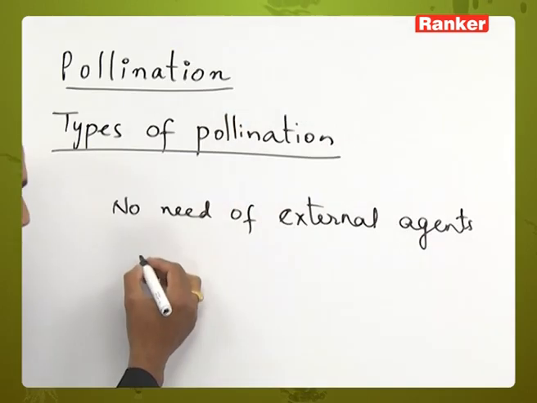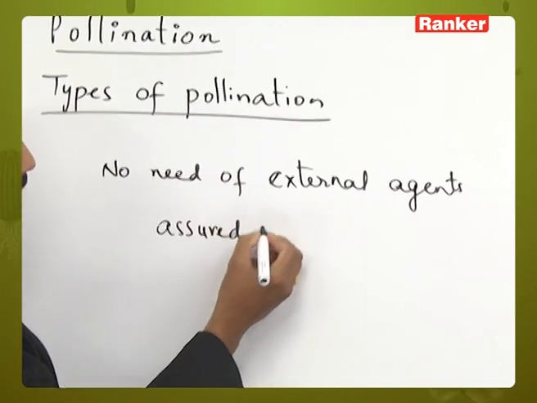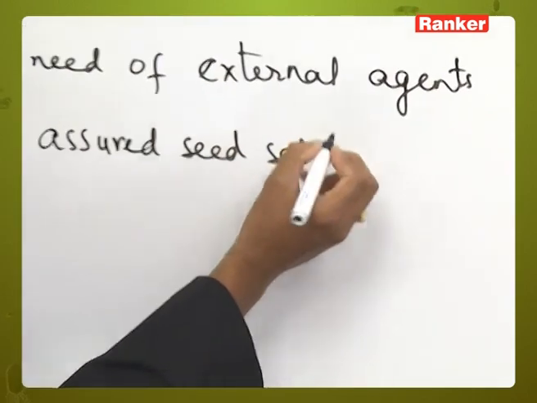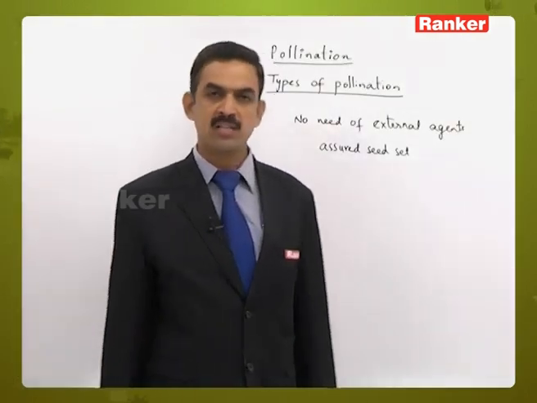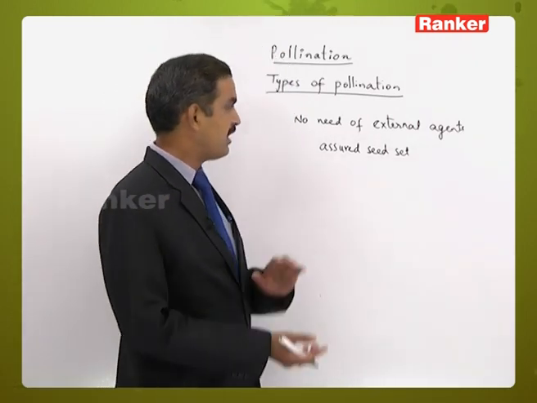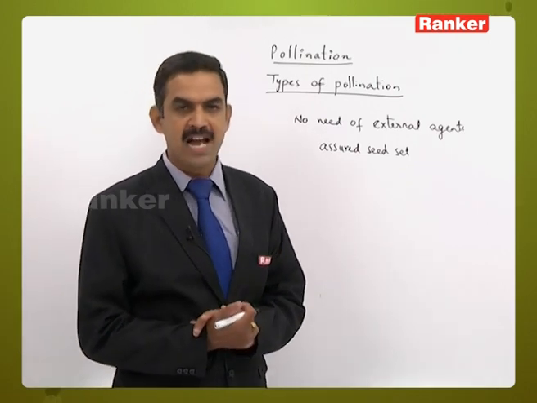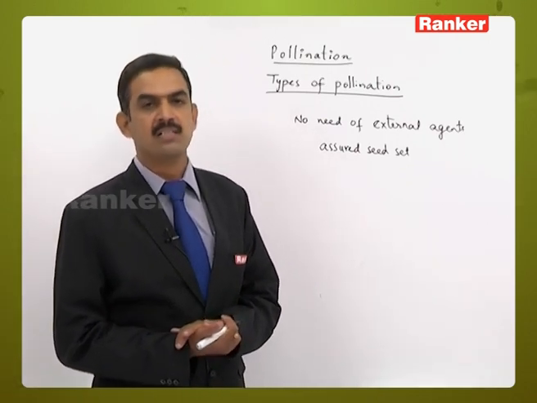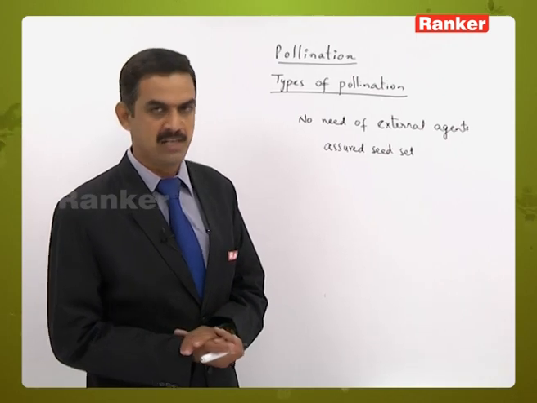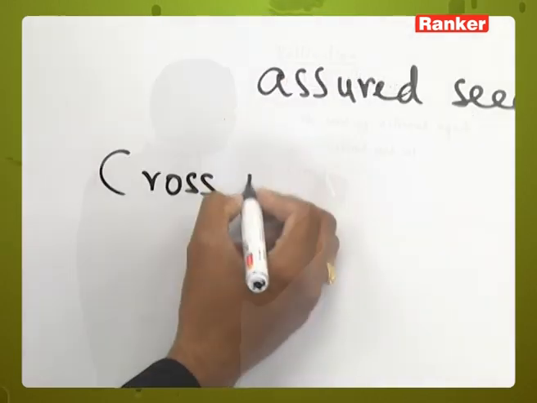So even in the absence of external agents, assured seed set is present in the self-pollination process. That is the one significance related to self-pollination. Then the next one is cross-pollination.